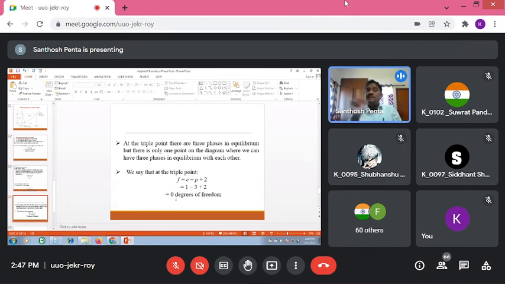That means at the triple point, where all the three phases are existing in equilibrium, you cannot fix any independent variable factor, because you cannot alter either temperature or pressure. They are constant. So that is non-variant. You cannot vary the independent variable factor. And non-variant means, what does it mean? You cannot vary the independent variable factors. Temperature and pressure are there, but you cannot vary them. Hence that is non-variant. That means that is 0.